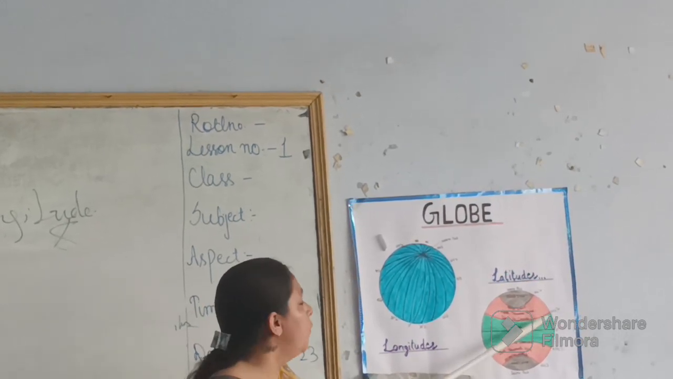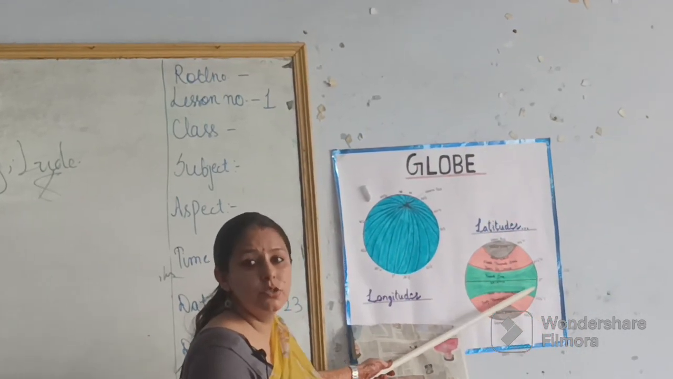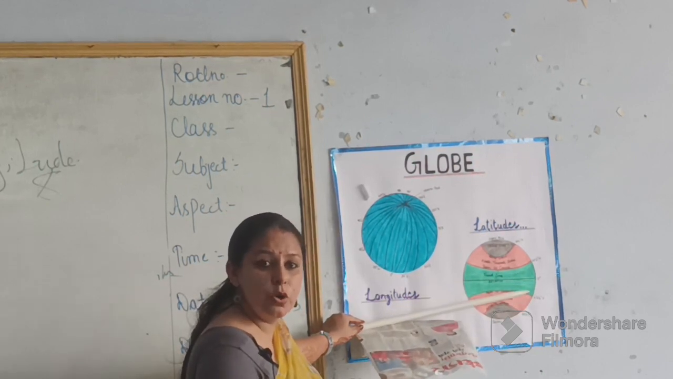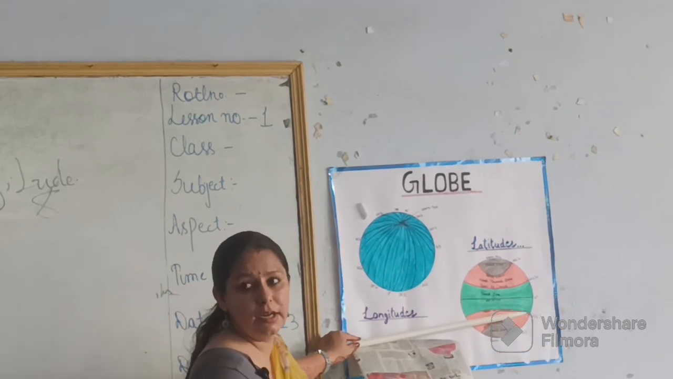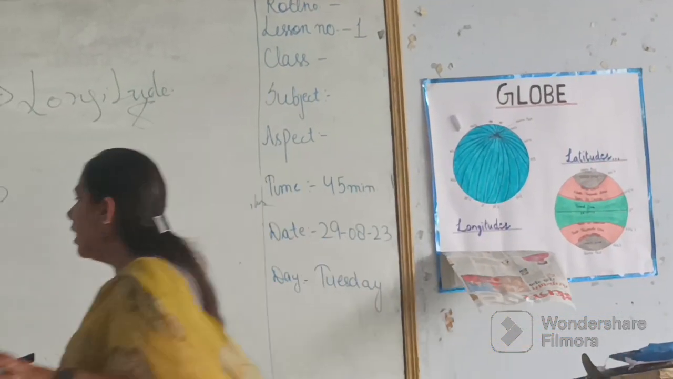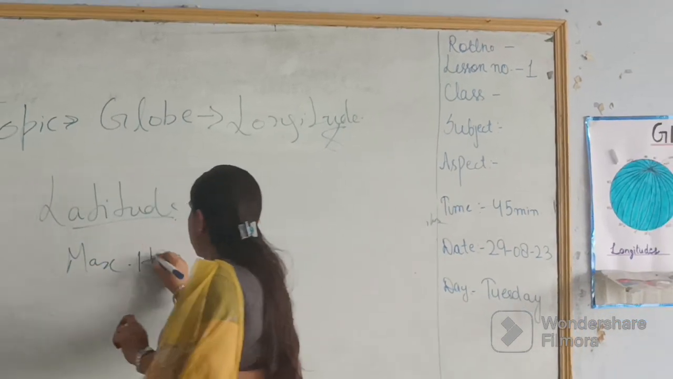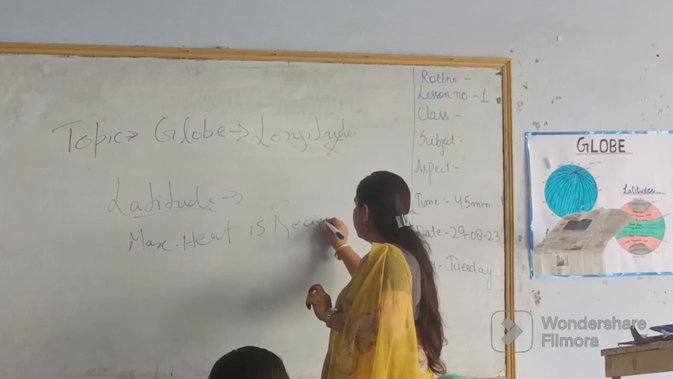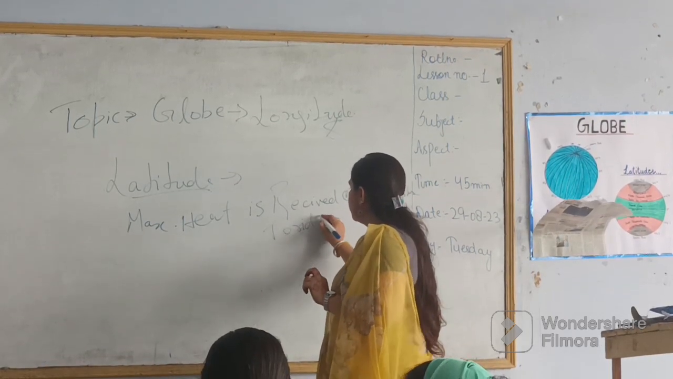From this to this is called the torrid zone. This green part is called the torrid zone, where the maximum heat is received by the earth. Maximum heat is received on the earth. On which part? Maximum heat is received on the torrid zone.